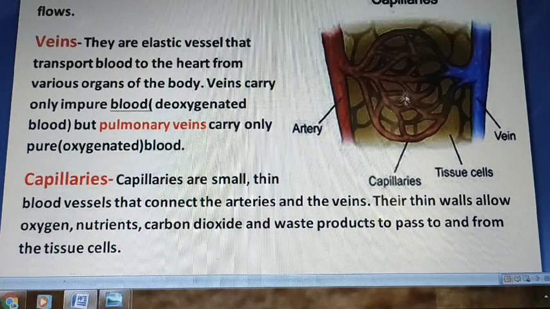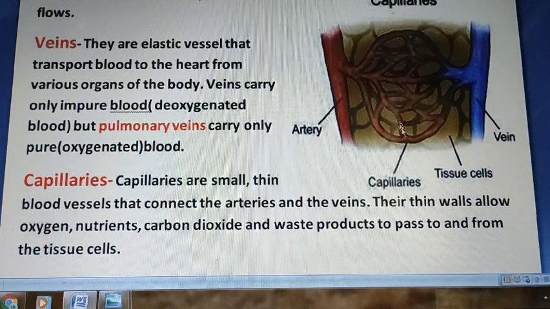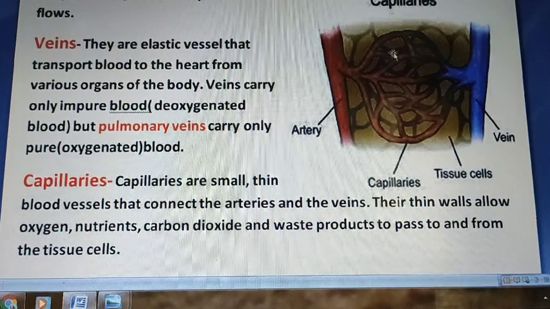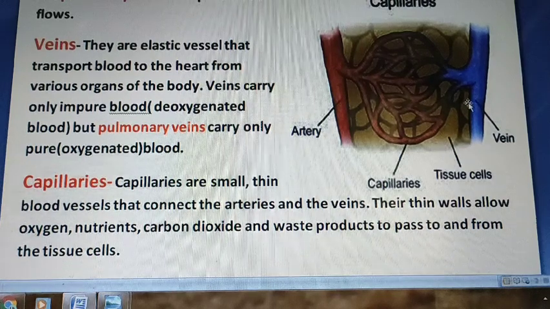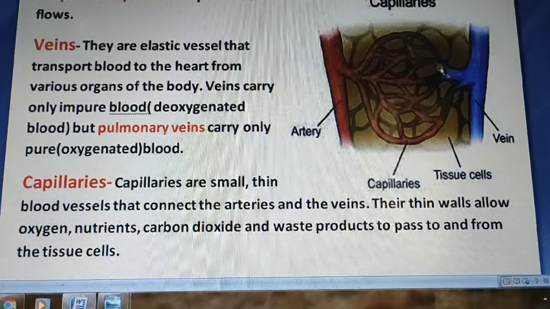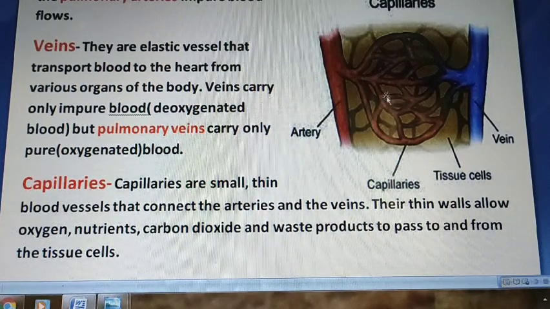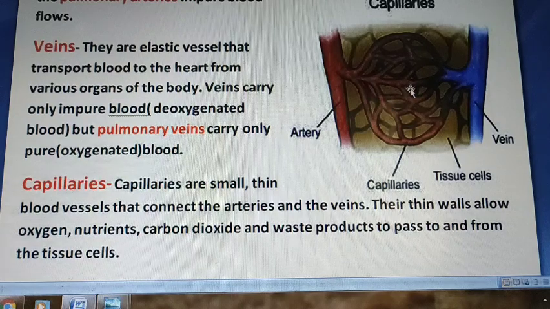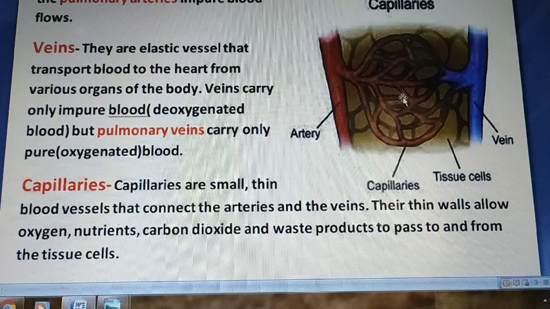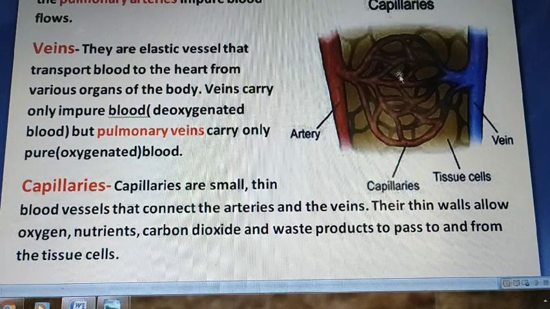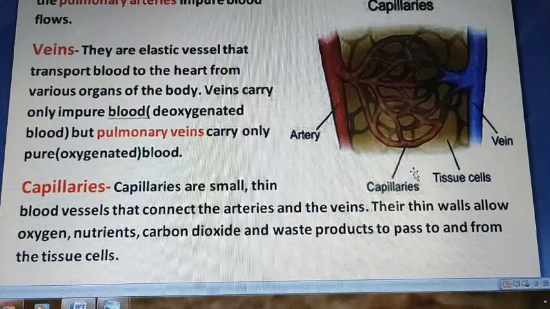Next, capillaries. These are capillaries. Capillaries are small thin blood vessels that connect arteries and veins. The thin walls allow oxygen, nutrients, carbon dioxide and waste product to pass to and from the tissue cells. So arteries, veins and capillaries.